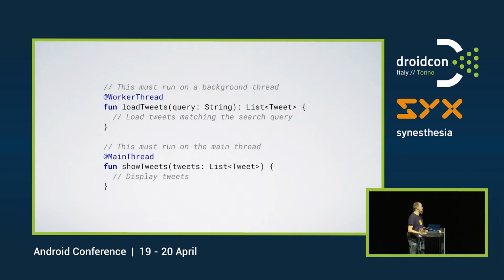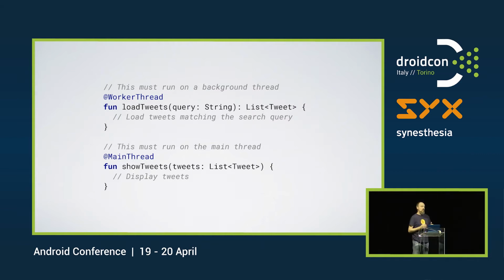So let's take a simple example. We're going to return to this one all the time during the presentation, so I'll explain them here. You have 2 functions. These are synchronous functions. One is for loading tweets. It will go out on the network, fetch the tweets, and return a list of them. Maybe you're using Retrofit and Moshi or whatever. It doesn't matter. It's implementation details, but the fact is that this is a synchronous method.